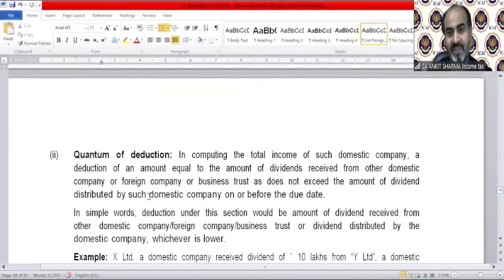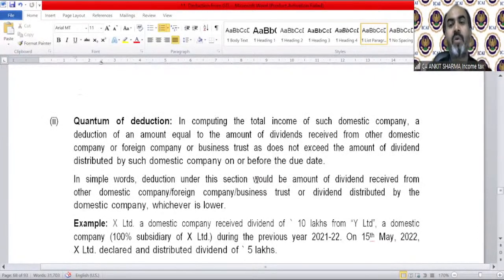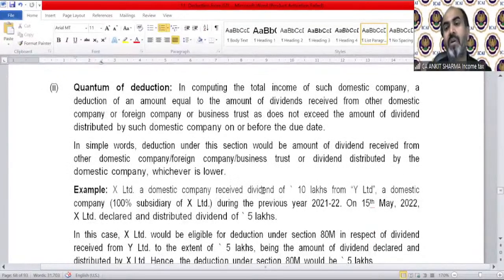Quantum of deduction says in computing the total income of such domestic company, a deduction of an amount equal to the amount of dividend received from the other domestic company or foreign company or business trust, as does not exceed the amount of dividend distributed by such domestic company on or before the due date. In simple words, deduction under this section would be the amount of dividend received from other domestic company or foreign company or trust or dividend distributed by the domestic company, whichever is lower.